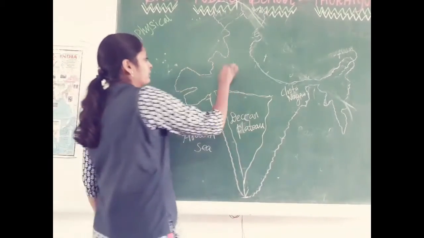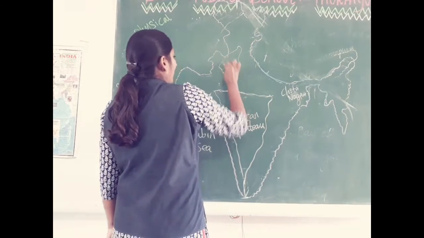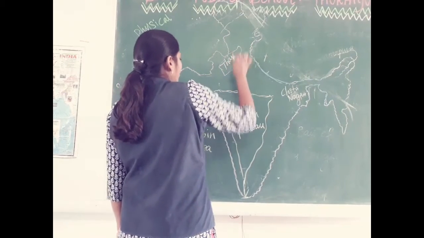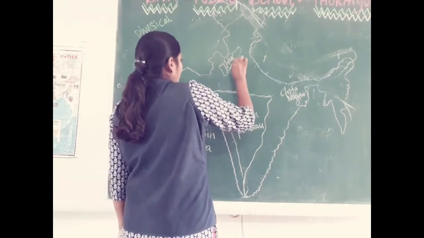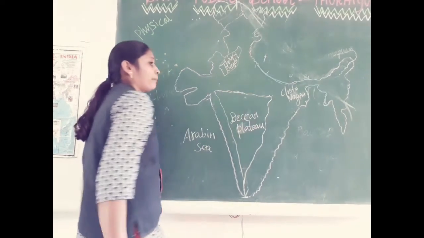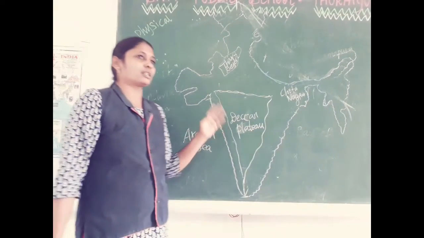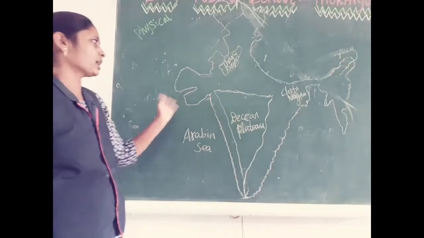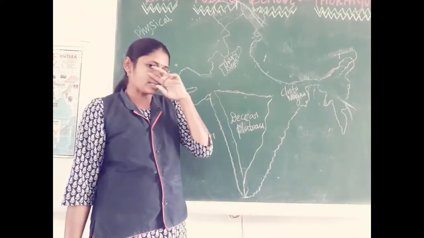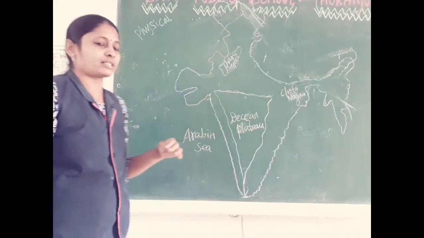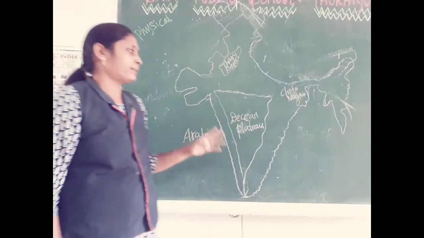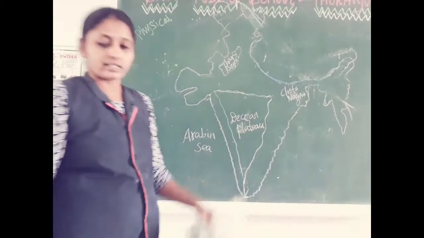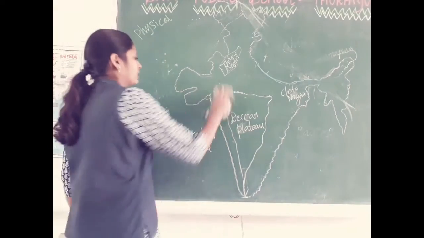So we have the Thar Desert. We know very well the Thar Desert. The Thar Desert is present with maximum area covered in Rajasthan, and some place covered in Gujarat. So in Gujarat and Rajasthan we have the Thar Desert region. So you are supposed to know the Deccan Plateau and Thar Desert clearly, right?